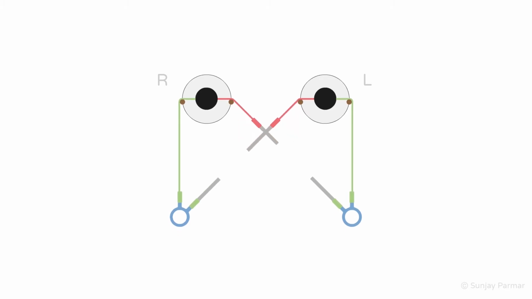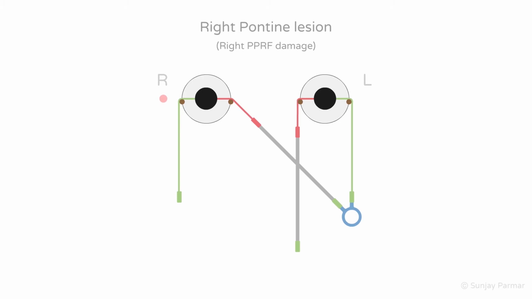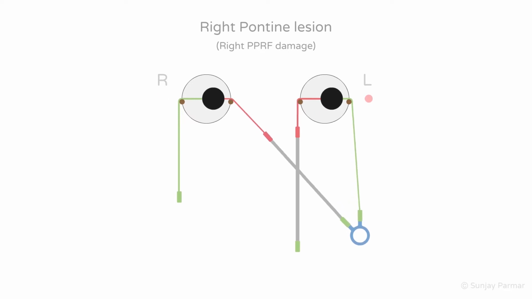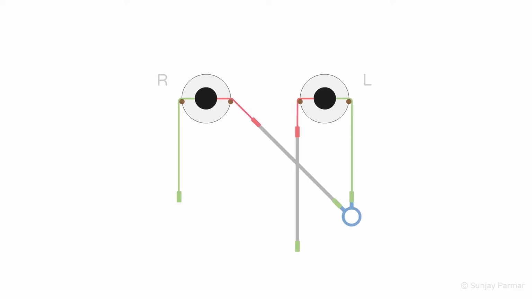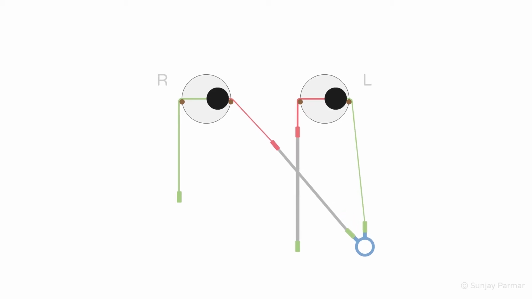Moving away from the midbrain, if a pontine lesion damages the right PPRF, as shown by the white-blue handle disappearing, then on attempting to look right, the eyes will not move as the command to do this from the right PPRF has gone. Looking left is normal. Of note, if a lesion occurs acutely, such as a stroke, a right PPRF lesion can present as fixed conjugate gaze deviation to the left.